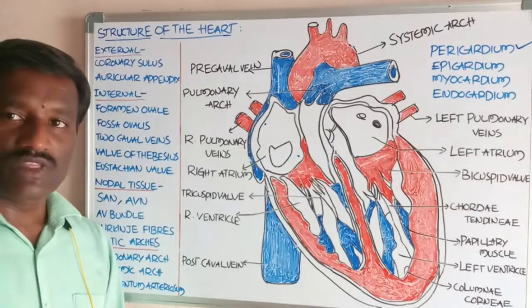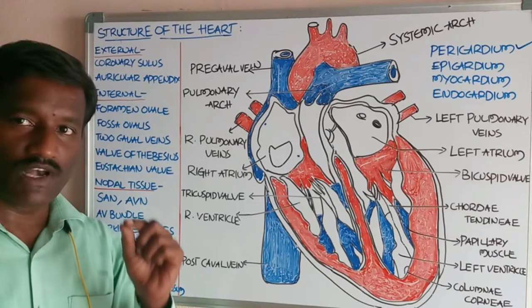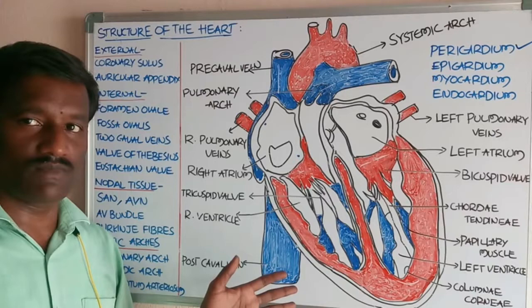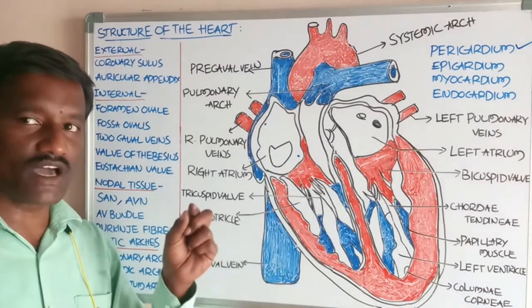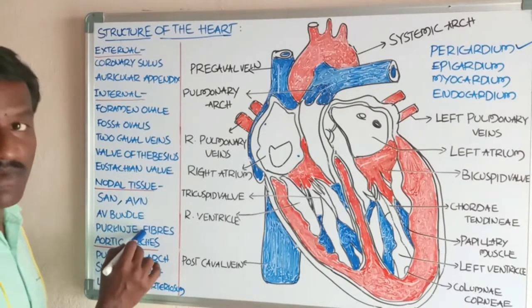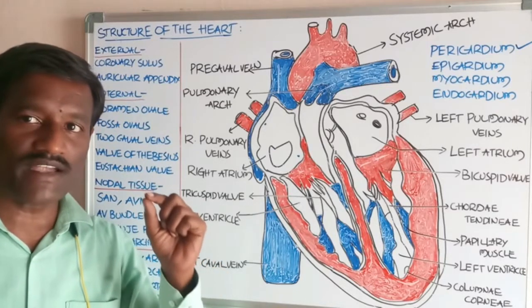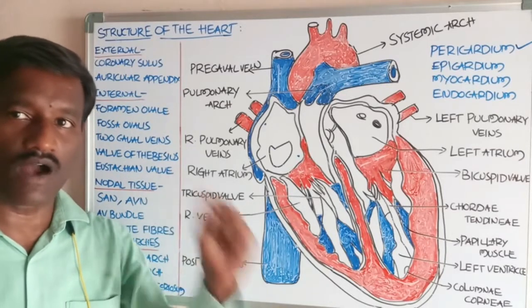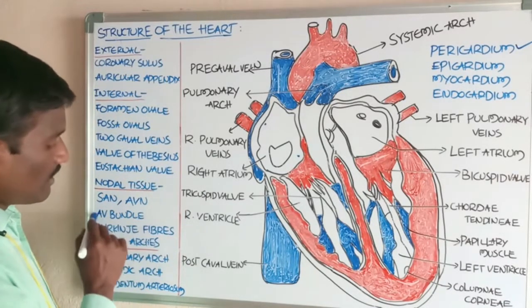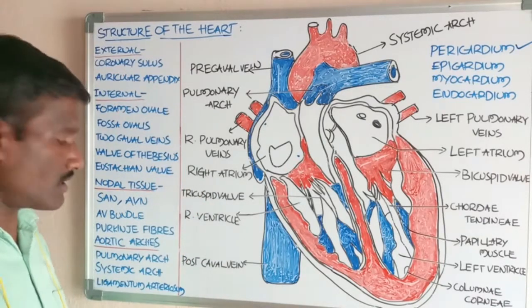Okay, students, these are the right and left branches. The branches again divide into minute, smaller branches. These are called Purkinje fibers. Purkinje fibers extend throughout the entire musculature of the heart. The AV bundle helps in contraction of the heart.